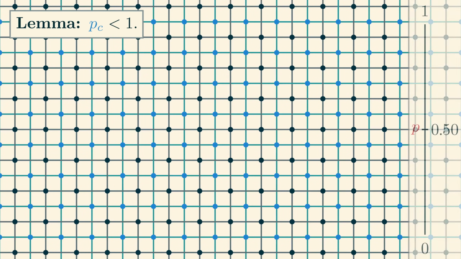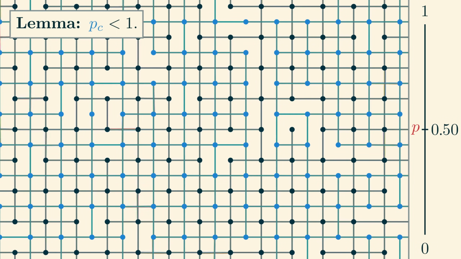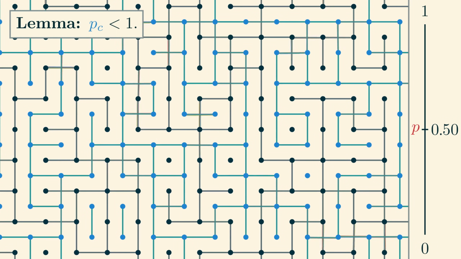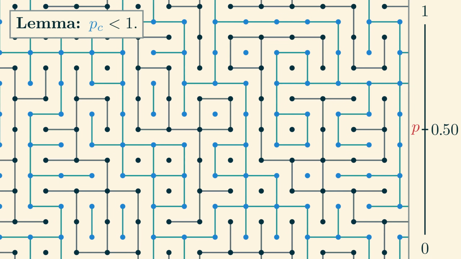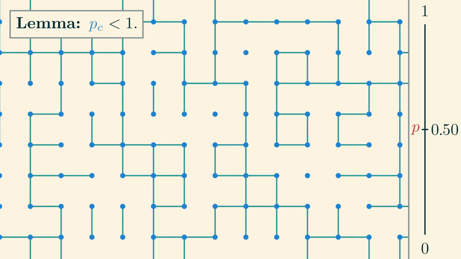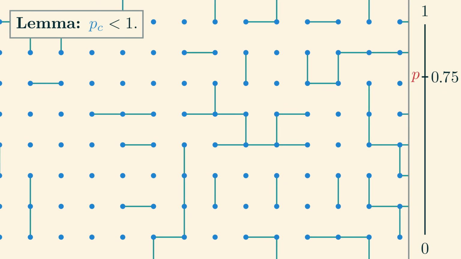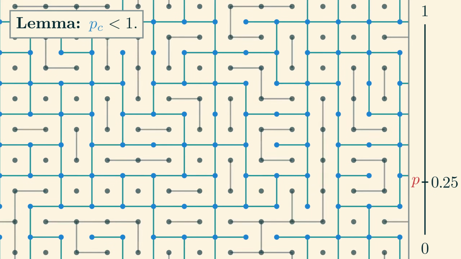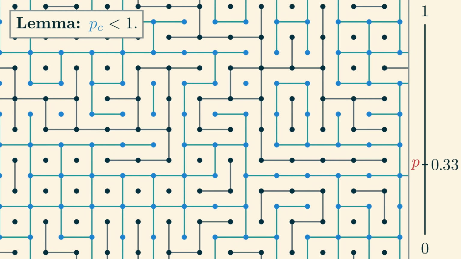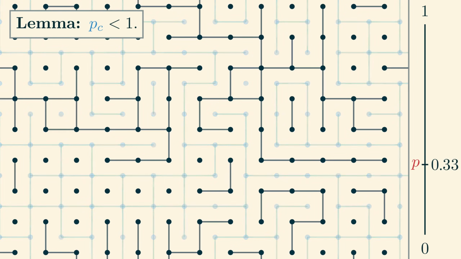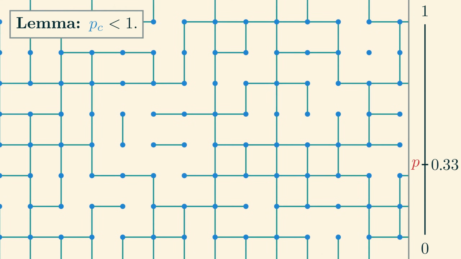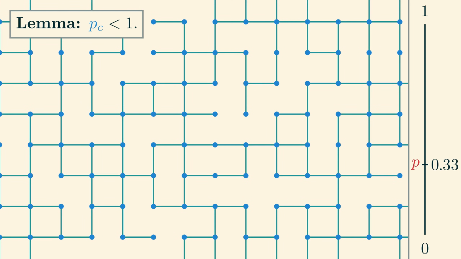So, let us define a dual percolation on the dual grid, such that an edge in the dual grid is open exactly when its corresponding primal edge is closed. If we only looked at the dual grid, we would obtain a Bernoulli percolation with parameter 1 minus p. This is another coupling of random processes, although this time we only have 2 different processes, the percolation on the primal grid with parameter p, and the percolation on the dual grid with parameter 1 minus p.